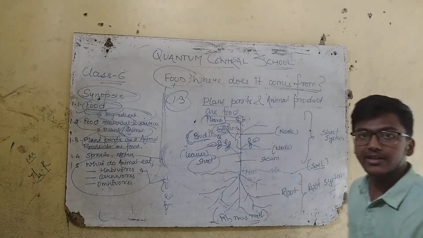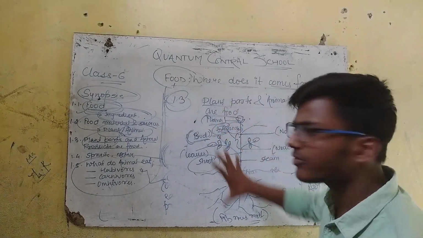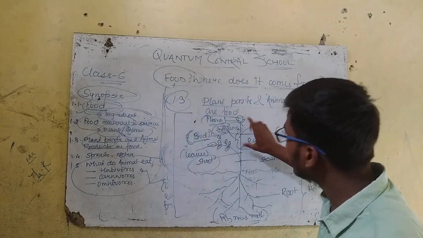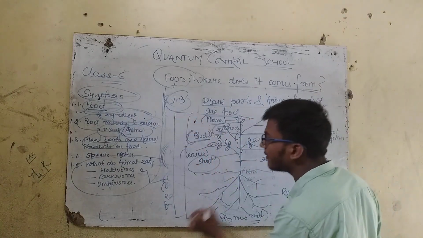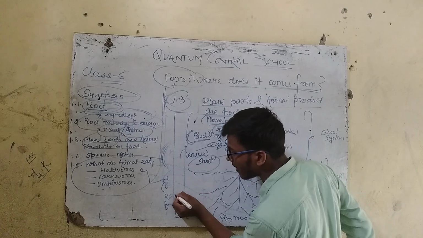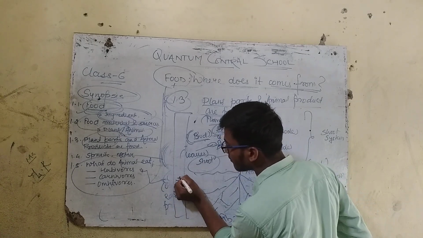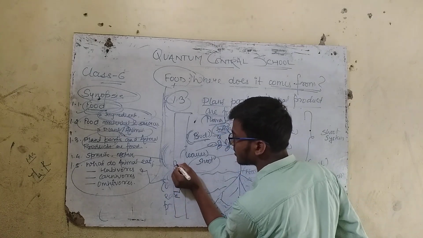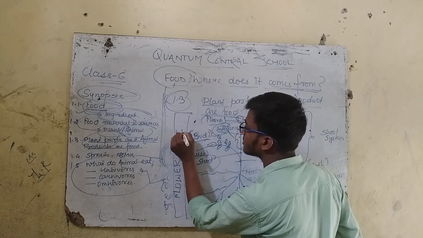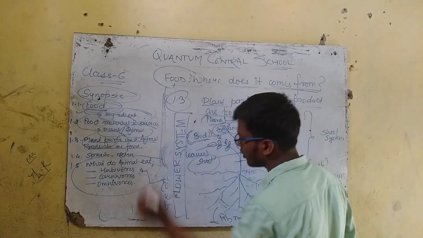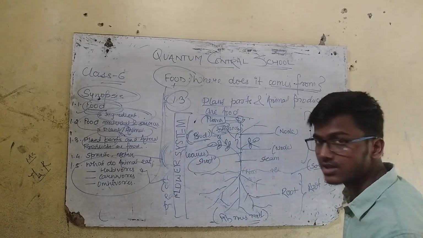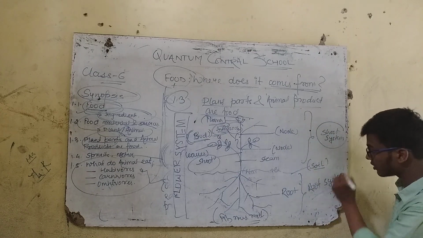So morphologically means on the basis of the outer structure. Morphologically we can define a flower system. This whole is a flower system. So this flower system can be divided into two systems: one is the shoot system, another is the root system.